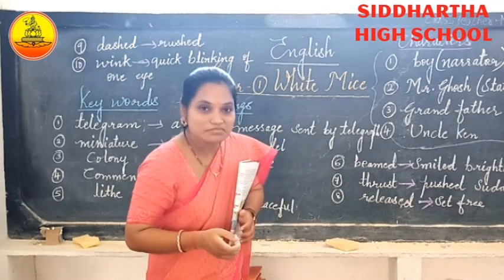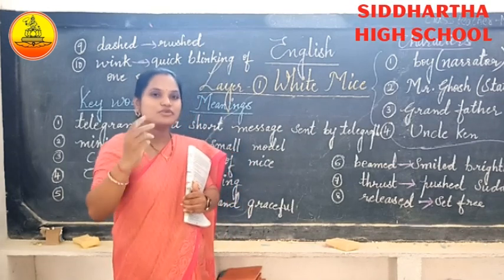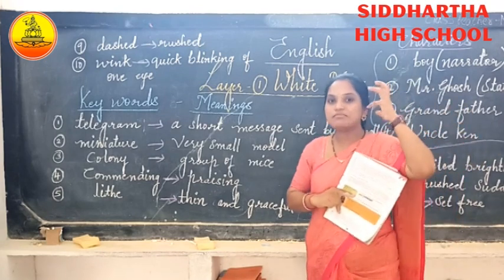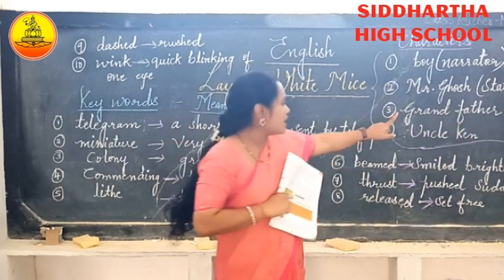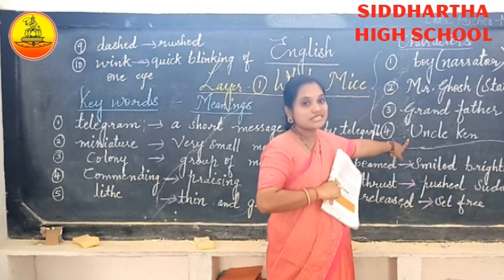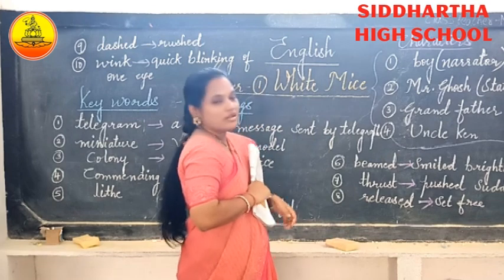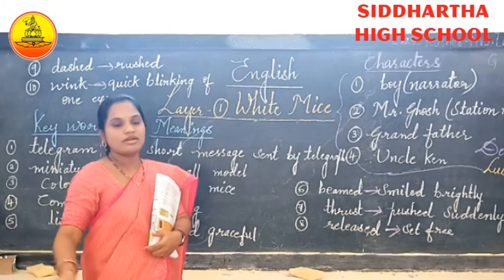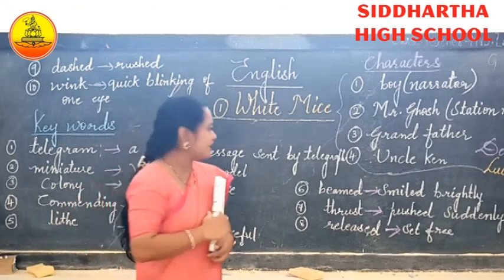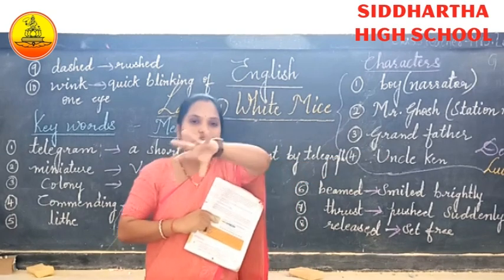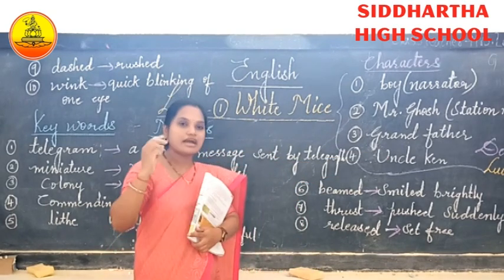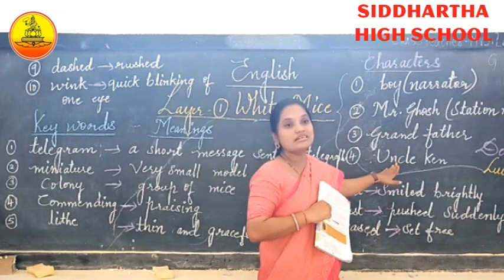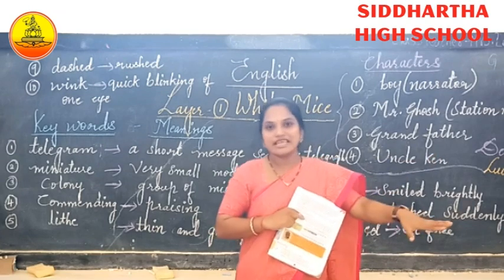So he started making plans with those white mice. When he got down at Dehradun station, the boy had planned something for his Uncle Ken. What was that plan? Let's see. Both of them got down at Dehradun, went to their home, and had dinner, Uncle Ken, grandparents and the boy, all of them. After that the boy went to Uncle Ken's bedroom. When he went there, what happened?